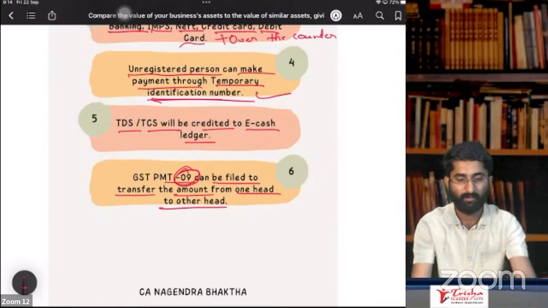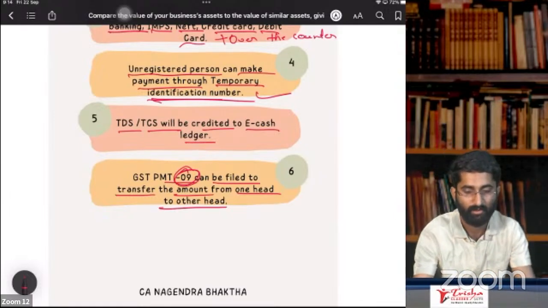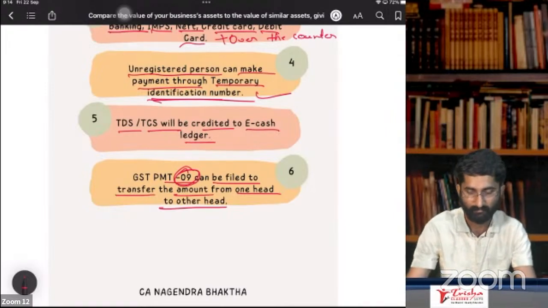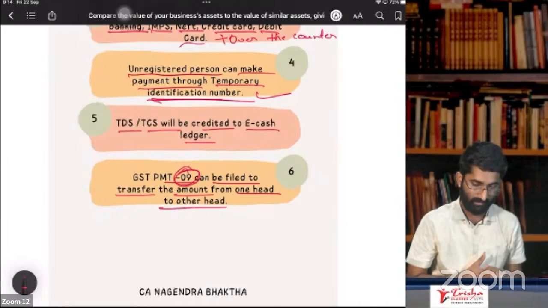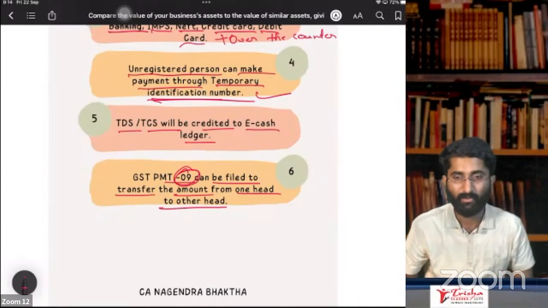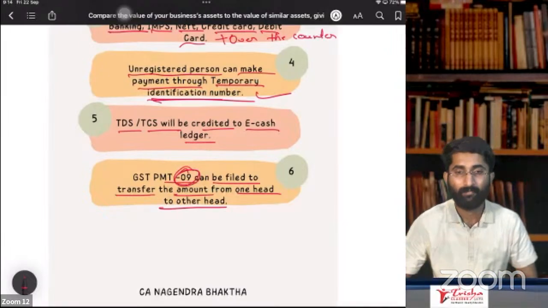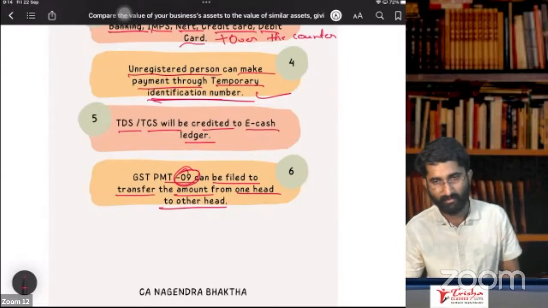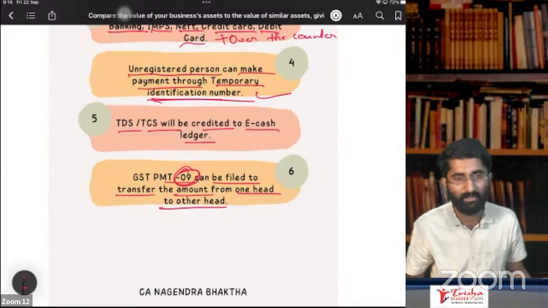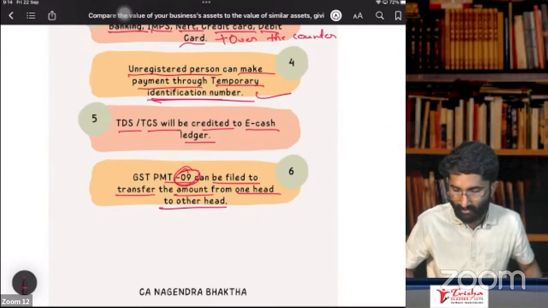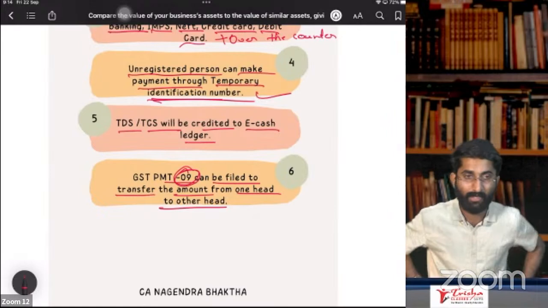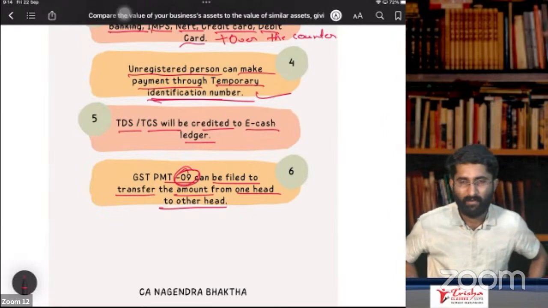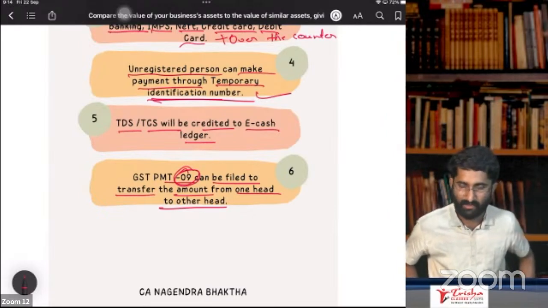Okay. So this is about GST rules, some of the rules which are about the payments. Yes, people. There are some topics which I had to go through a little fast. Now, if you get any doubts, anything, you can contact Trisha Classes, and so many of my students have my number. My number is also available and I am always available to you guys. Okay. Anyways, if you get some doubts, anything, you can ask me.